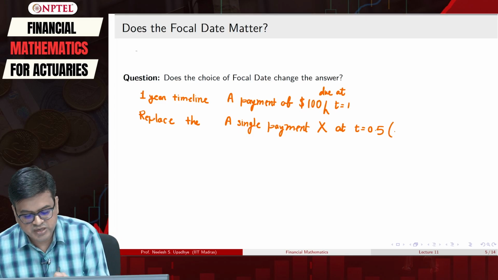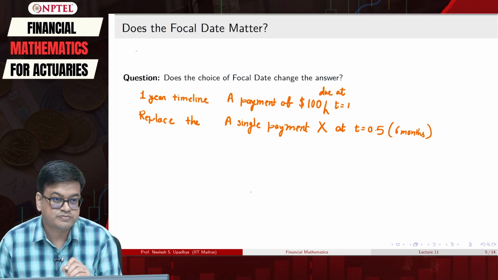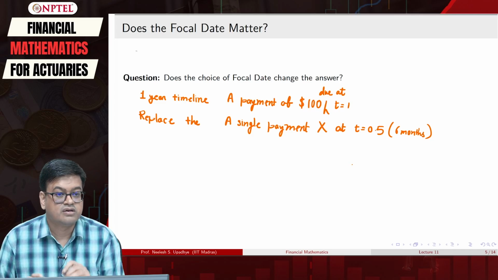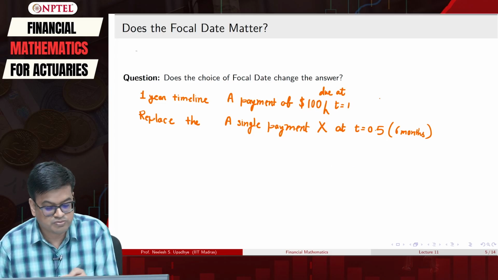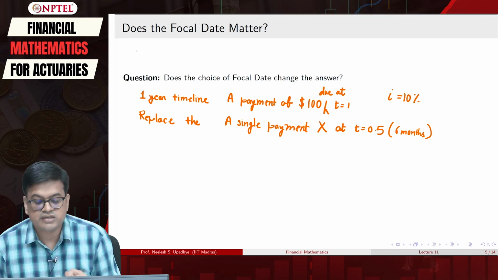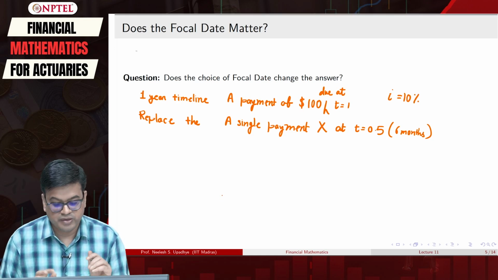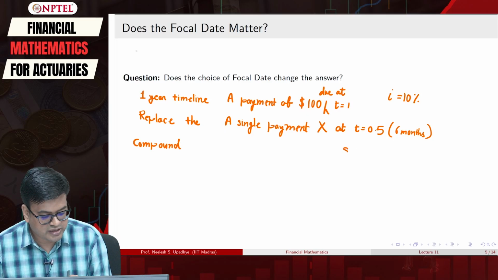Typically it is a yearly payment, then this will be a 6 months period. That is the idea that we will use. And now we will have two types of interest rate models. For that, I will choose my interest rate, for the sake of clarity, to be 10%. There are two kinds of models we have studied. One is the compound model, another one is the simple interest model.